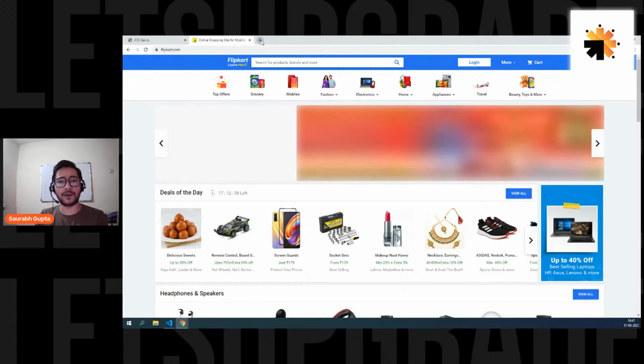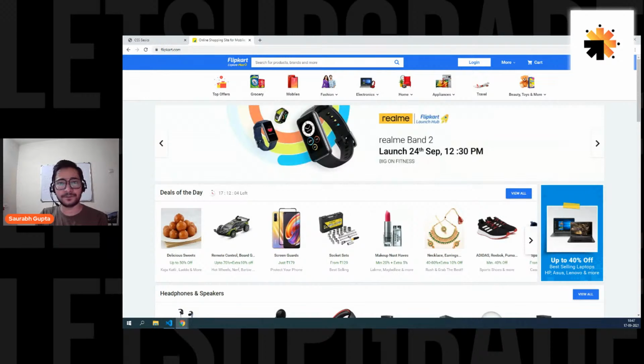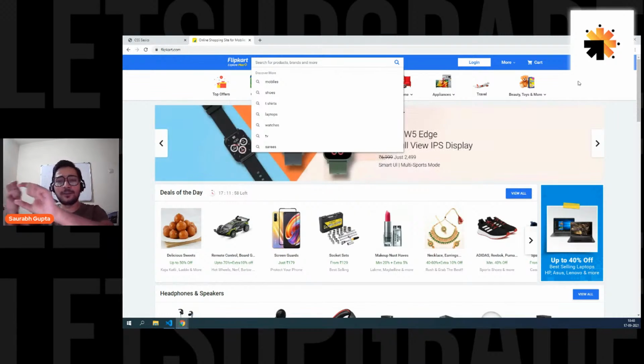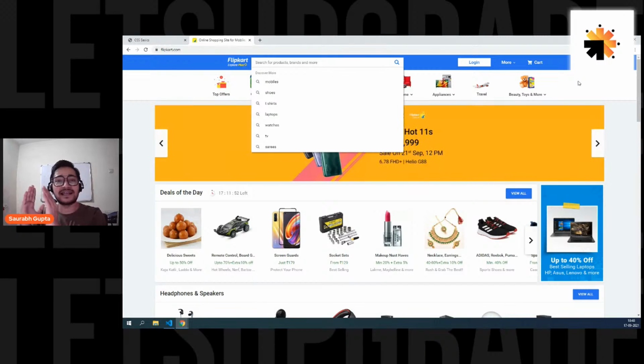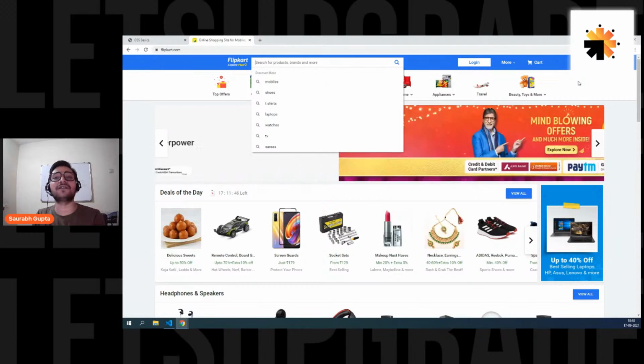But if you focus properly, you can see you have a lot of boxes here. See the first blue bar? Inside that, you have text. You have this field, you have this button, you have the text. But what about the blue bar? How is it created? That's nothing but a box, which is basically keeping your things aligned, keeping your things different from the other things. It's like a separate section. That's the use of a container.